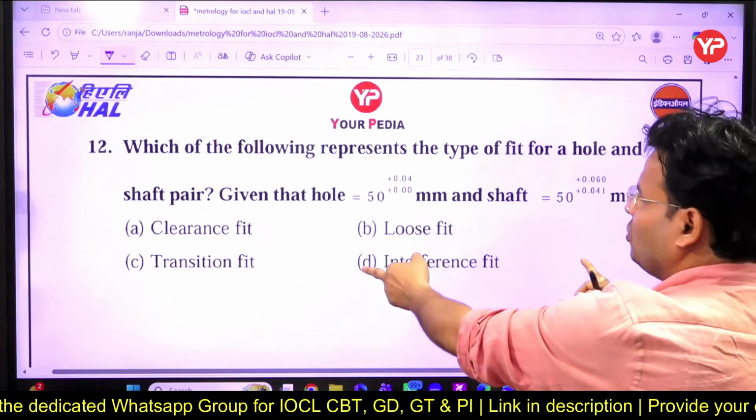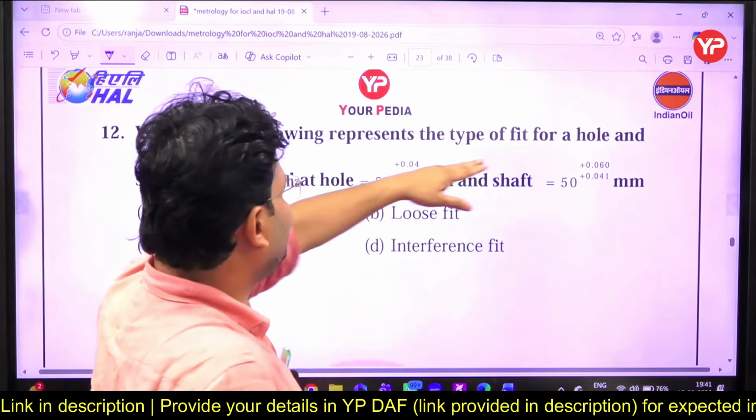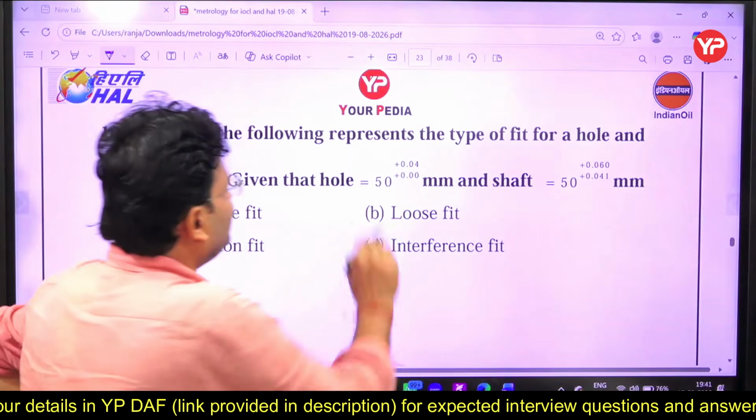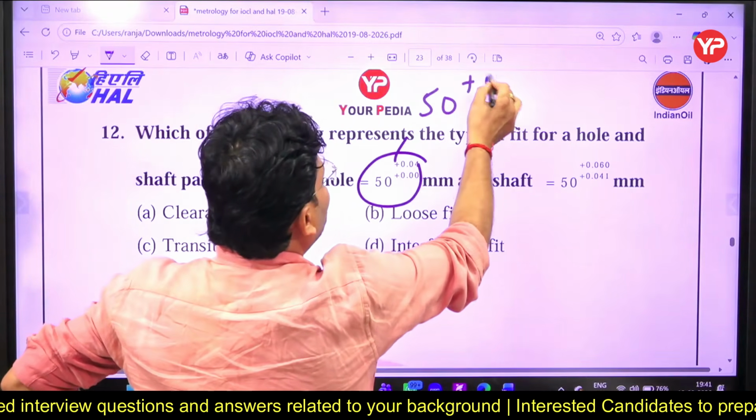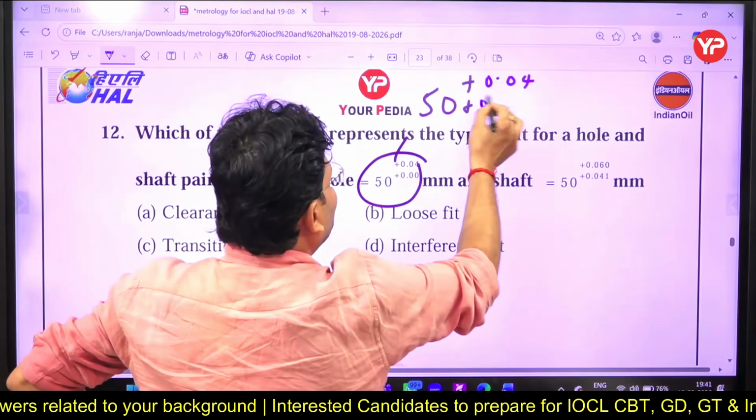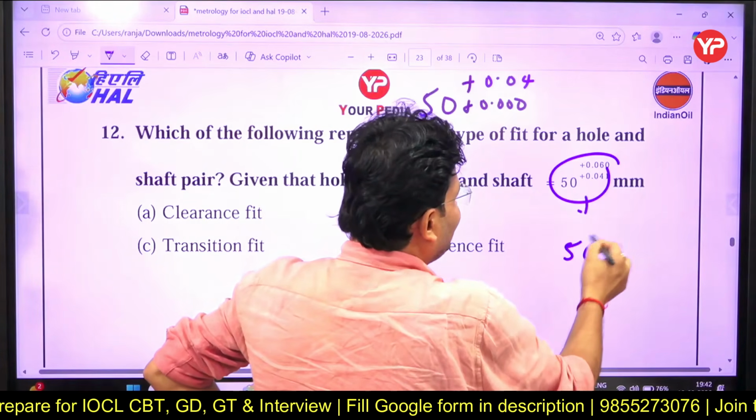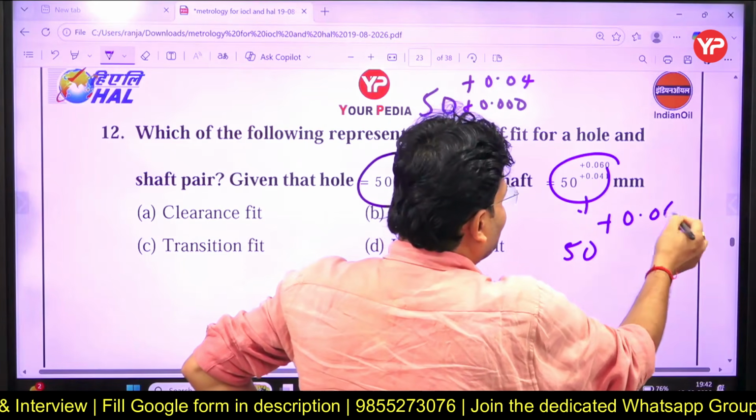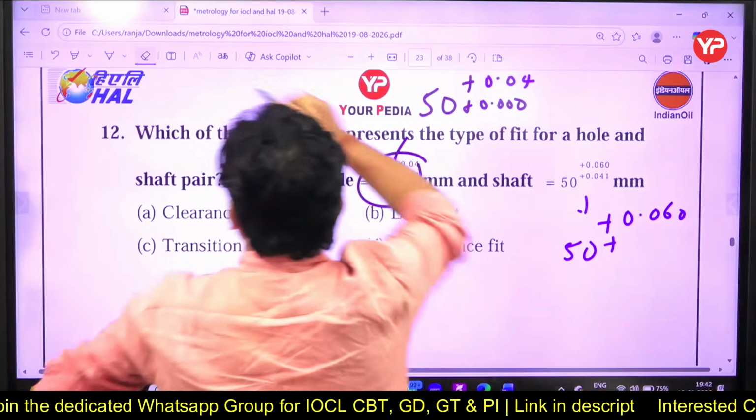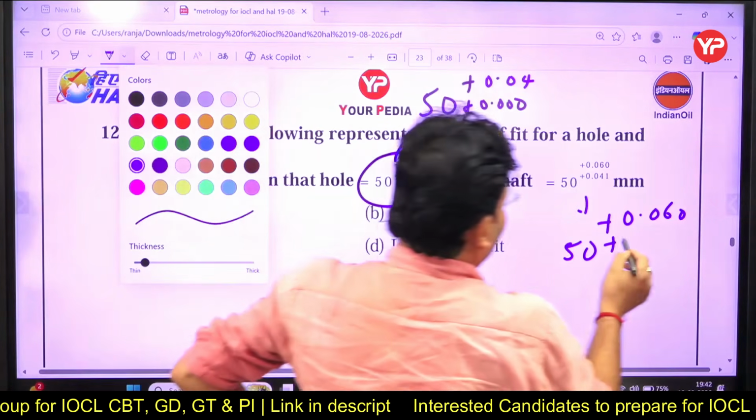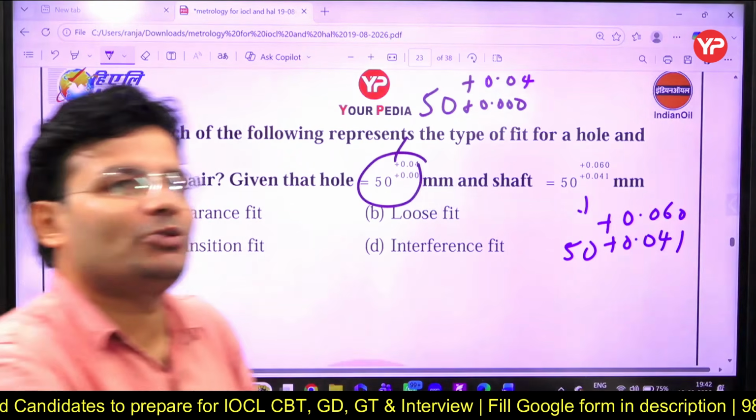That is the next question. Now I think you guys are able to answer. Is it visible? First tell me, visible? Which of the following represents the type of fit for a hole and shaft? Given this, I am going to write here if it is not visible. This is given 50 plus 0.04 and 0.000, and here I am going to write 50 plus 0.060 and plus 0.041. So which type of fit do you have to comment on?